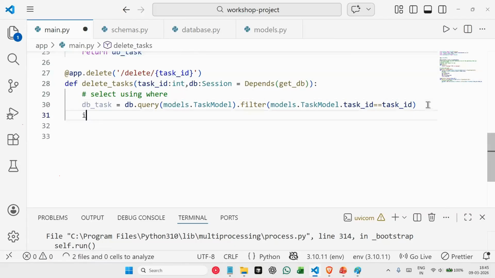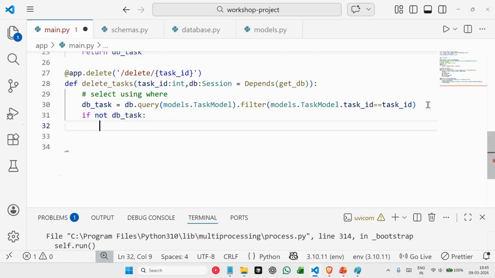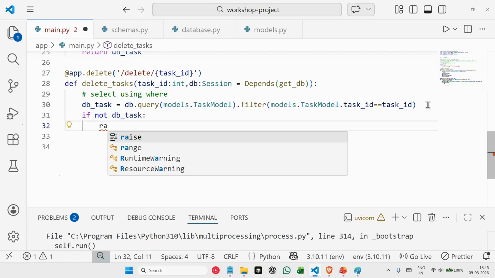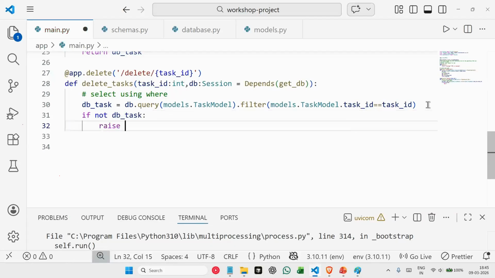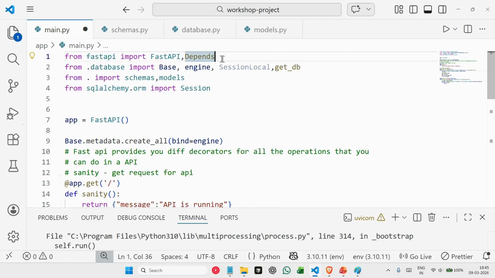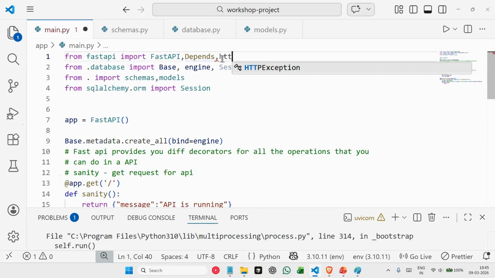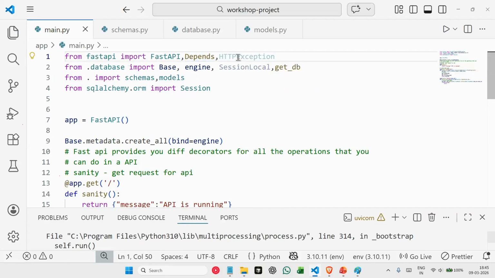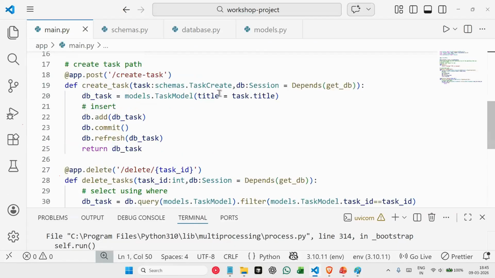So next we'll say if not db_task. Basically I'm checking if you don't have any task, then we'll say there is an exception, and it will be an HTTPException. So for that again here we'll use one more model, which is HTTPException. So using this we can send an error response from FastAPI.